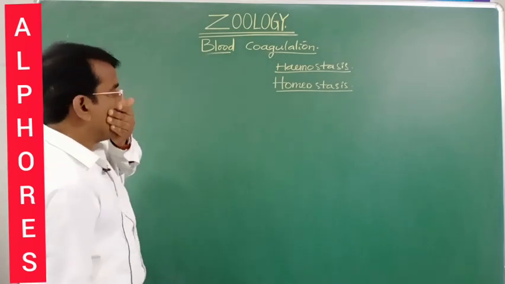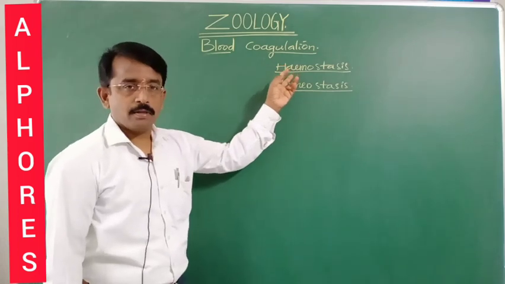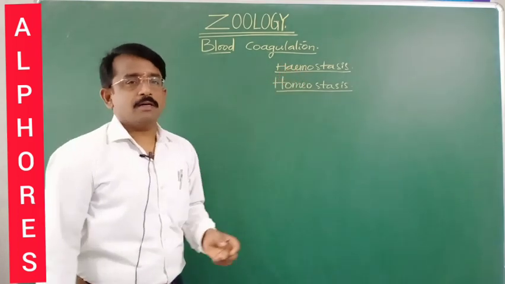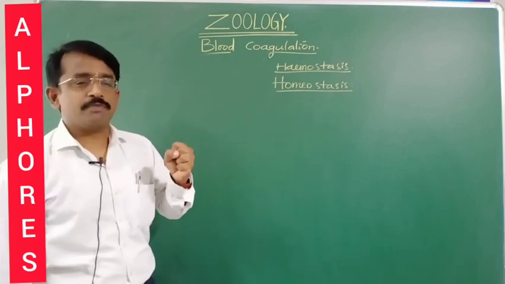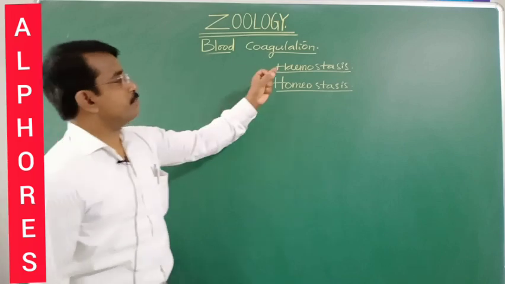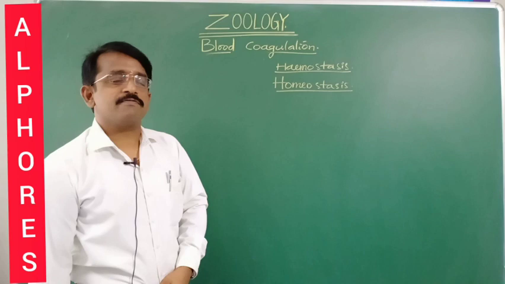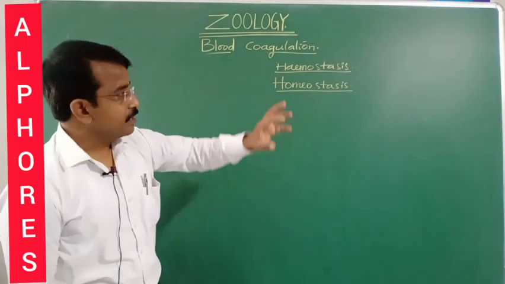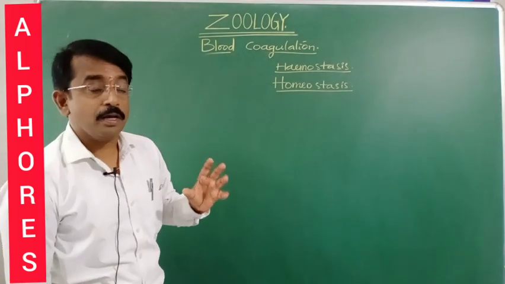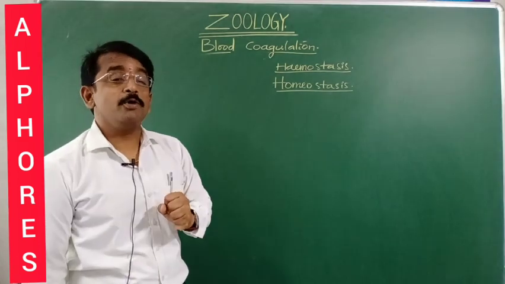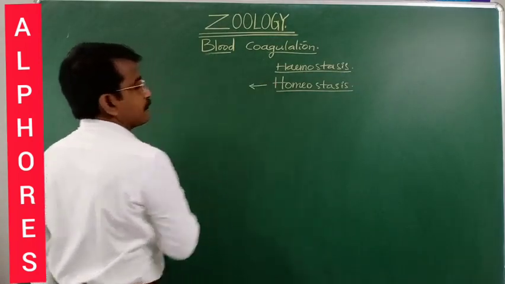Hemostasis, in the sense hem meaning the blood, is the maintenance of the constancy of the blood volume. Maintaining the blood volume constantly is what is said to be hemostasis.